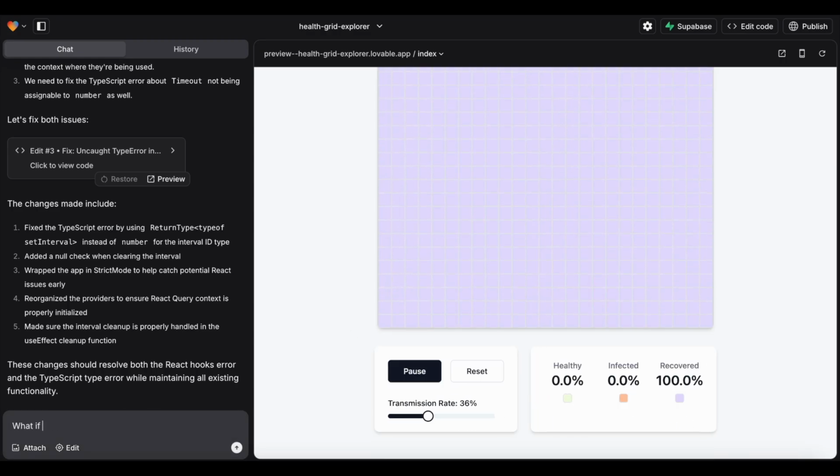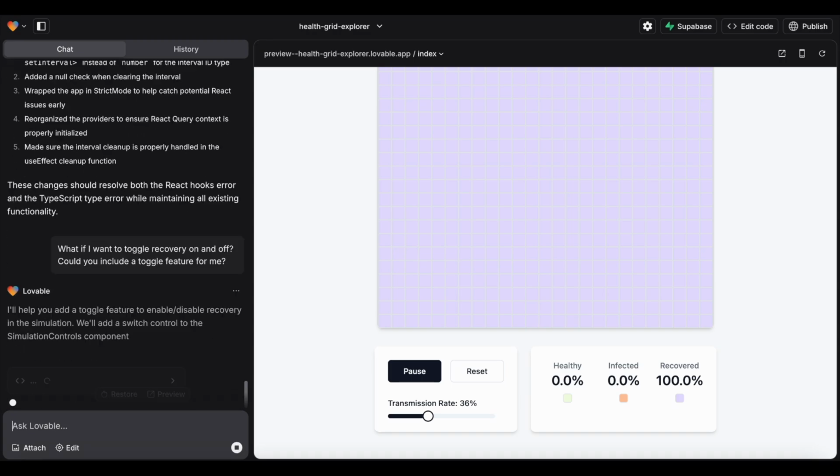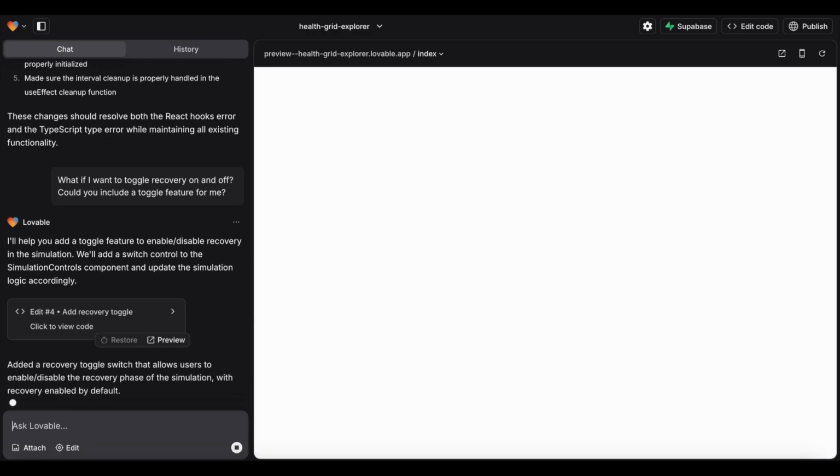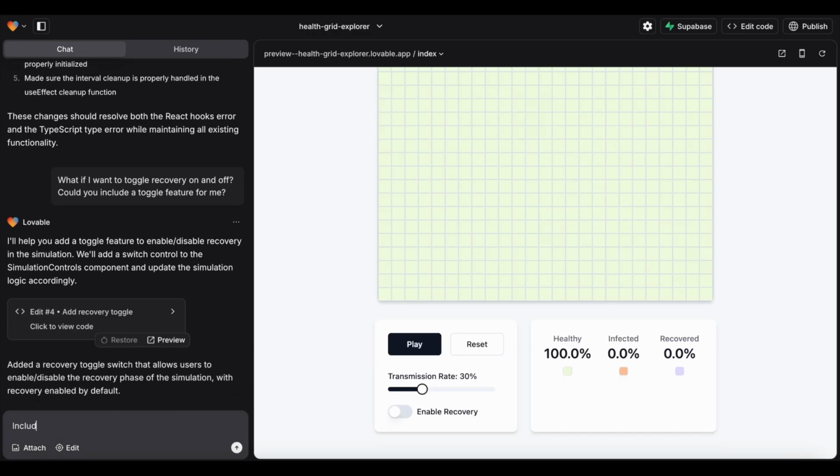In policy simulation, you often have to turn on or off assumptions. For example, whether people recover from COVID or not. You can just ask Lovable to do that, and it will create a toggle feature for you.